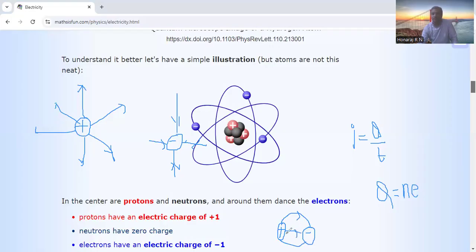Another important concept: electric field lines are very strong at the region of the poles, meaning where more electric lines of force are present, the electric field is more.